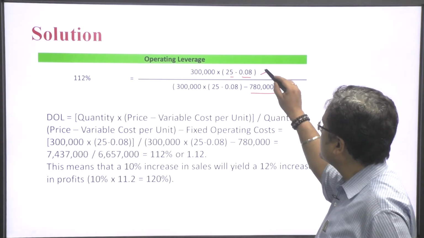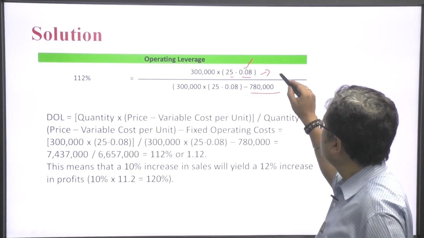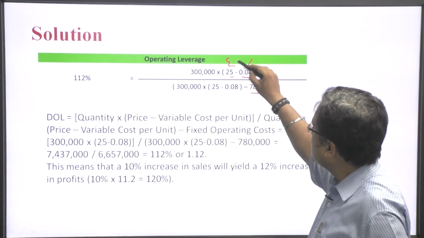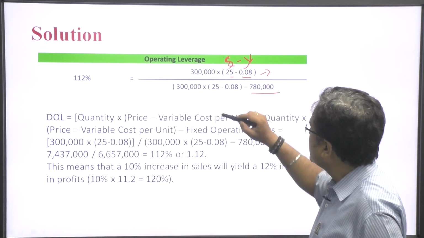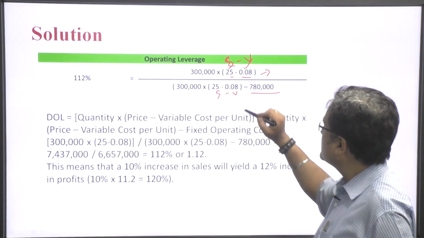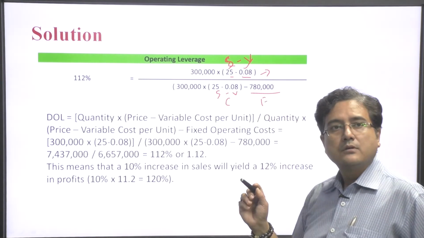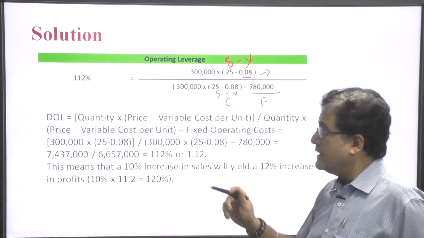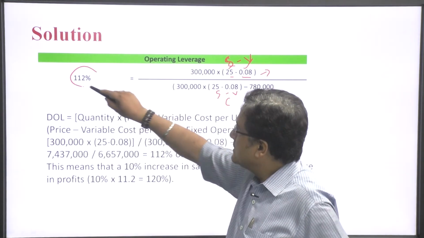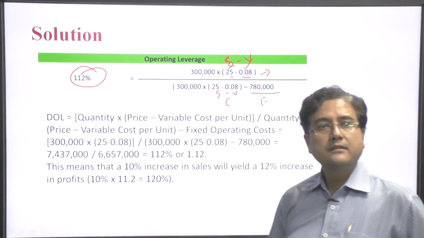This is contribution, sales minus variable cost, as per the formula. So, the leverage is very high.